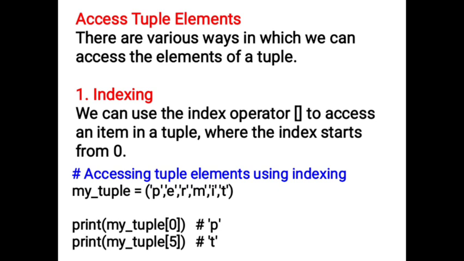For example, my_tuple is equal to, here I am writing 'permit' as separate characters. So using the index number we can access the element at 0. At position 0, P is stored, at first position E, second position R, like that. We write the index number within square brackets and we can access it.